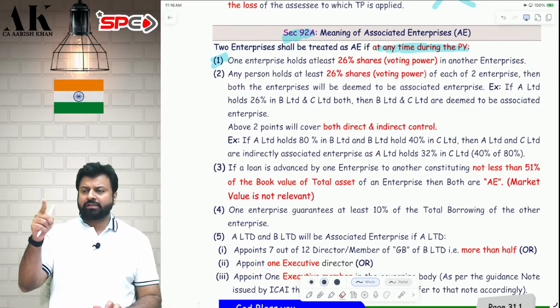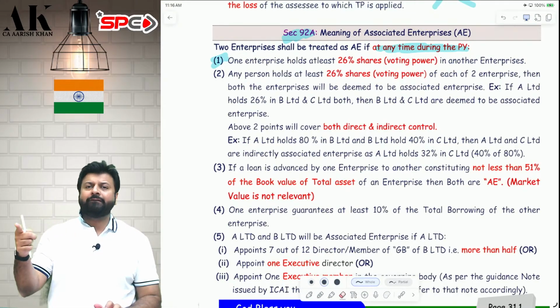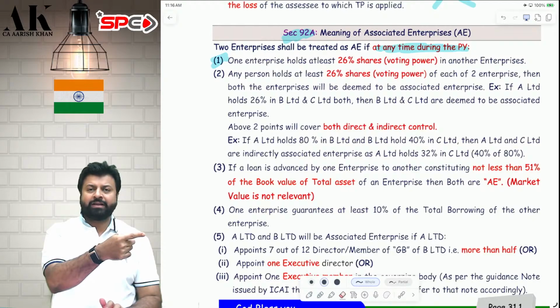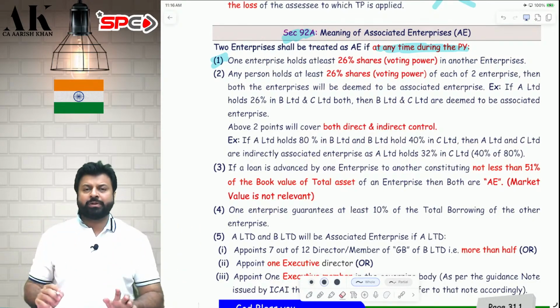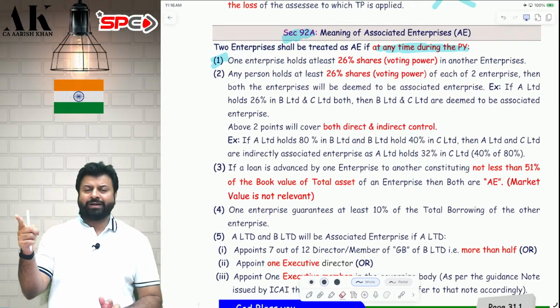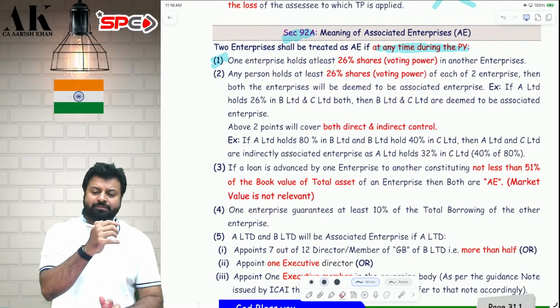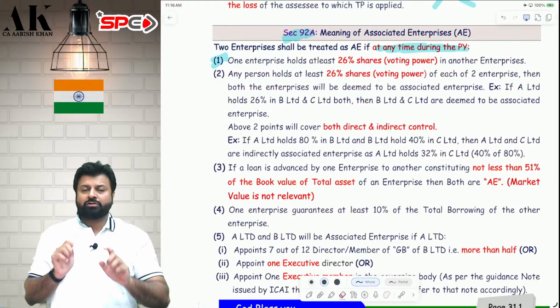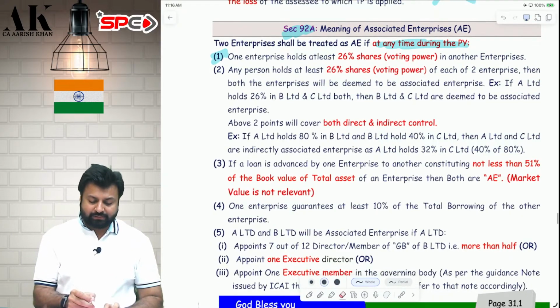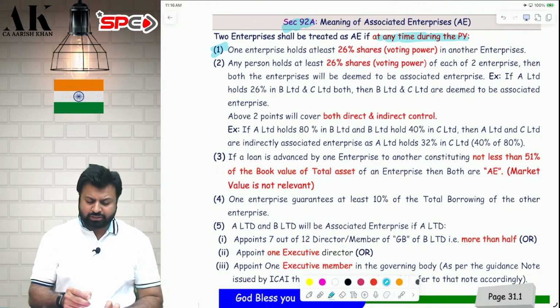Second, I am Mr. A, there is Mr. B, there is Mr. C. If I hold 26% equity in Mr. B and if I hold 26% equity in Mr. C, then B and C will also be considered to be associate enterprise. So if A holds 26% in B and if A holds 26% in C, therefore B and C will also be called as associate enterprise. Point number 2, it is mentioned.